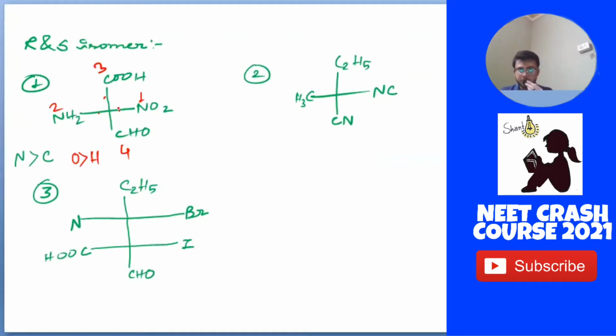So we are going to spin it clockwise, because 1, 2, 3 comes next. The respective numbers are achieved more easily. If we spin it clockwise and the fourth atom is present like this, then it will be called our R isomer. Okay.